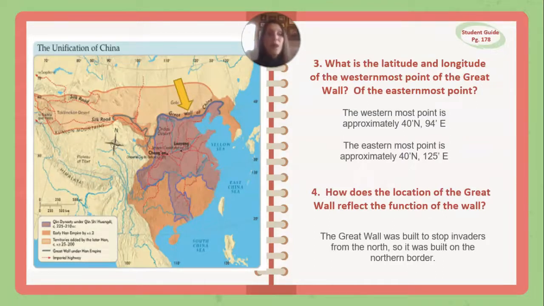And then question number 4, how does the location of the Great Wall reflect the function of the wall? So the Great Wall of China is right up here along the top, and it was built to stop invaders from the north. So it was built on the northern border. It was built to stop invaders from here invading down into this area of China.